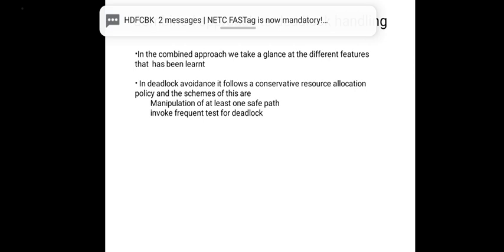algorithm for multiple instances of different resource types. And also we discussed a safety algorithm, how we can ensure the system remains in a safe state, since unsafe allocation of different resources may even cause the deadlock to happen. And again, we have the resource request algorithm.